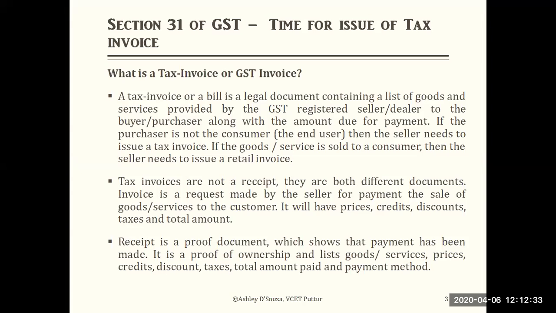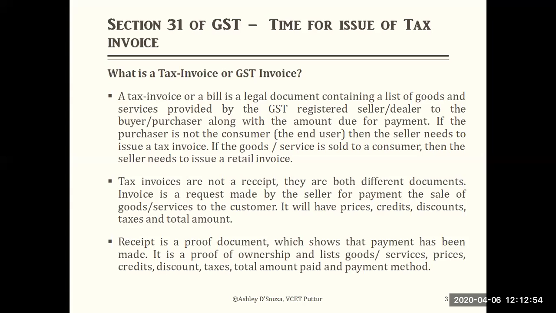A receipt is proof of a document which shows that payment has been made. When the payment has been made, the receipt is issued. So an invoice goes at the beginning of the supply of the goods, and later, when the purchaser makes the payment to the supplier, the supplier issues the receipt.